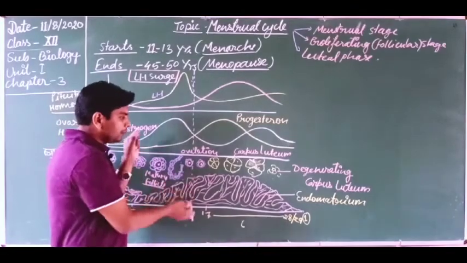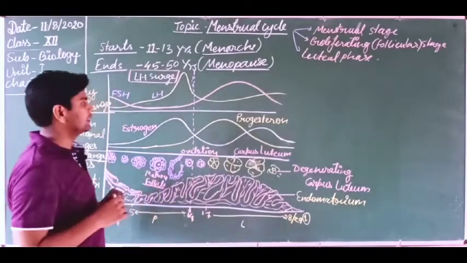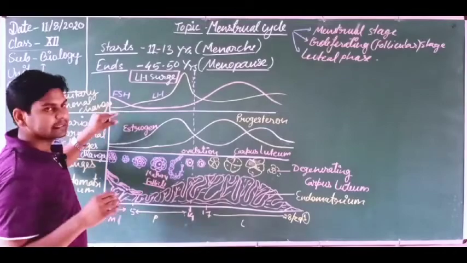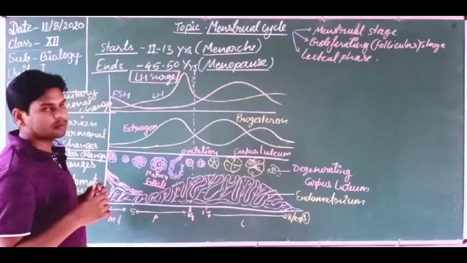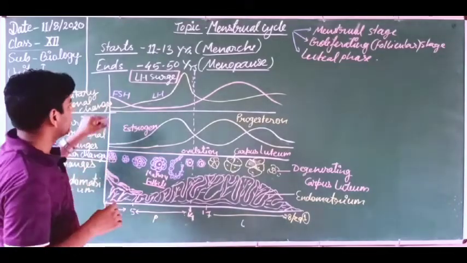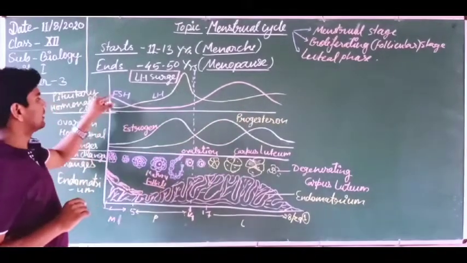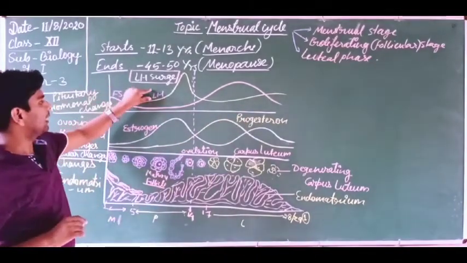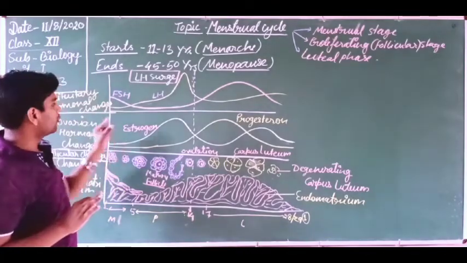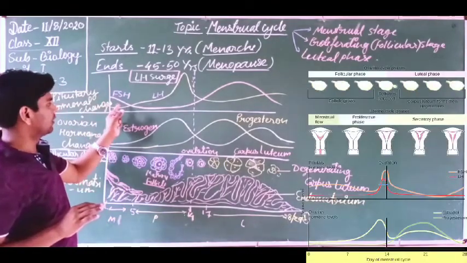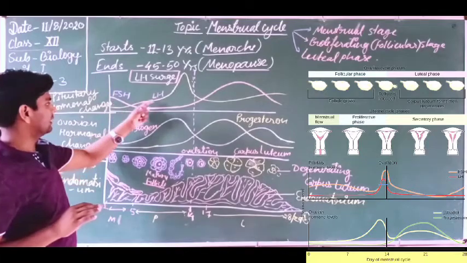So, dear students, these are the 4 things you must remember, and you must compare these things. Questions come, mainly questions are asked. What type of questions are asked? Suppose only one graph is there, and the FSH and LH labels are not given. You have to find which hormone it is. This one is FSH, this one is LH.